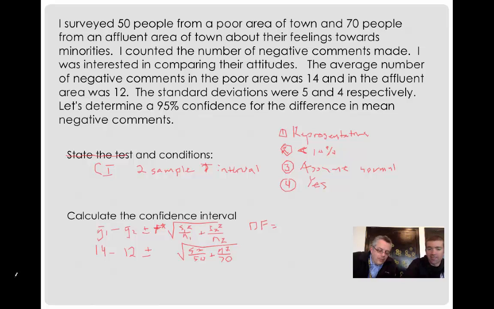All right, degrees of freedom. Whoa, 90.6. Now, this is screwy, but to show, we gotta go back and figure out what T star was. So we look at the T table. This was 95%. Now 90.6, or 91, is not going to be on your T table. So you're just going to have to go with the closest number, which is probably going to be 100. Well, you go up though. I told my kids you go up.